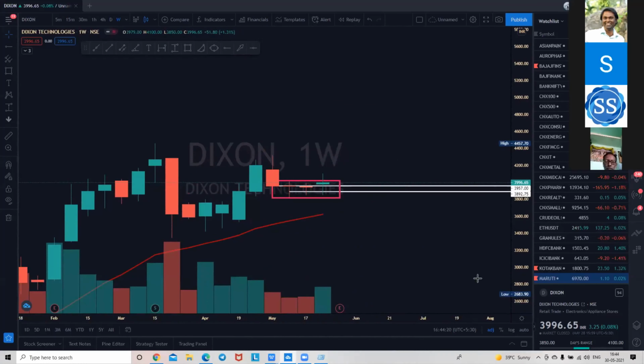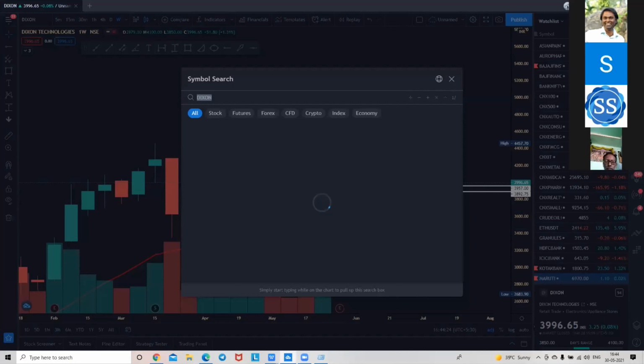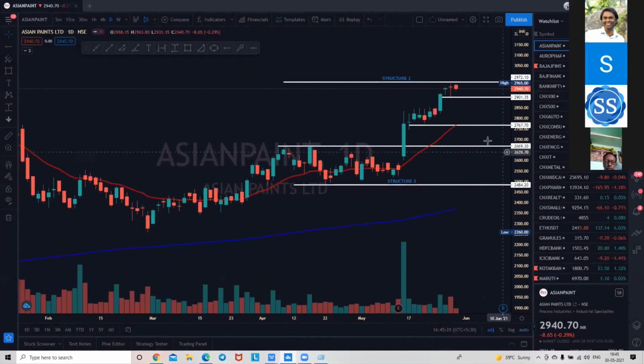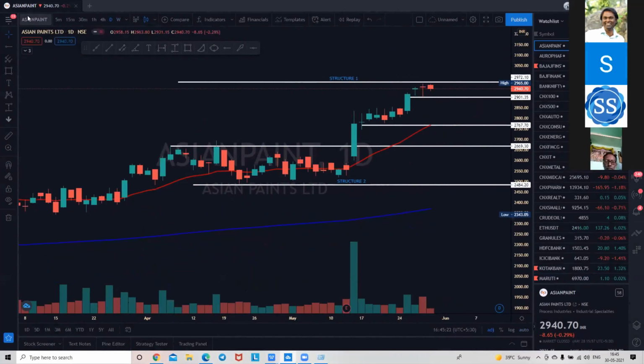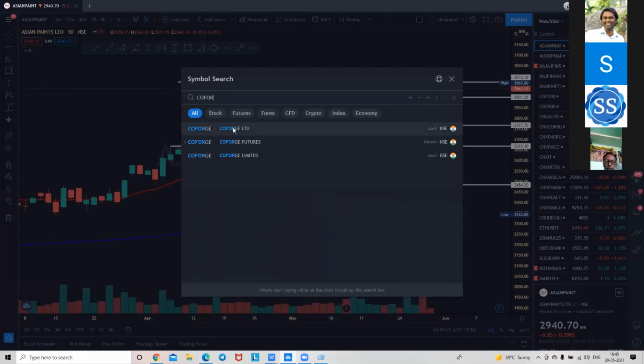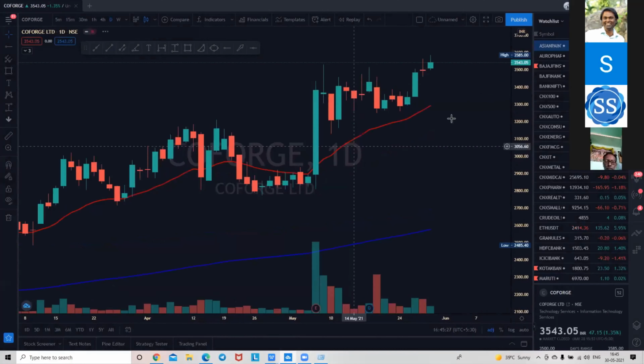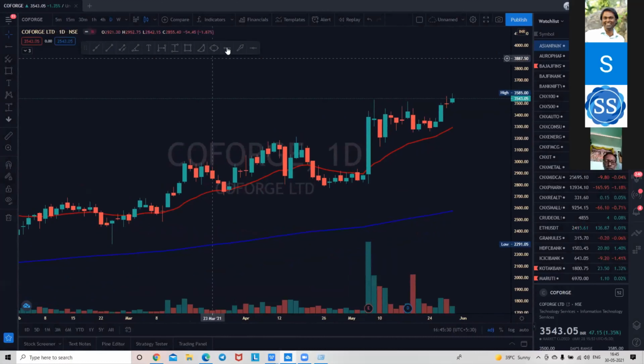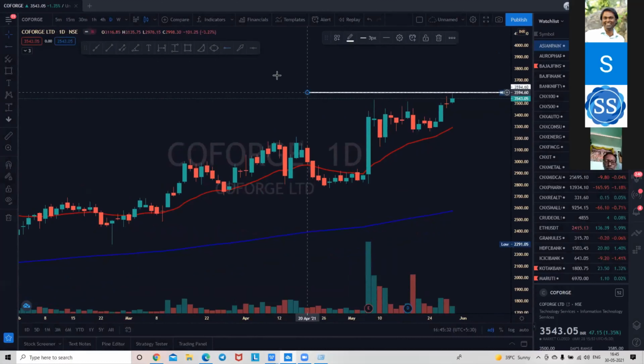Anything else? Coforge. So let us check Coforge. The structure has already been made. One minute. So this is Coforge for you. We need to mark up a simple structure which is the high and the low of 6th May.